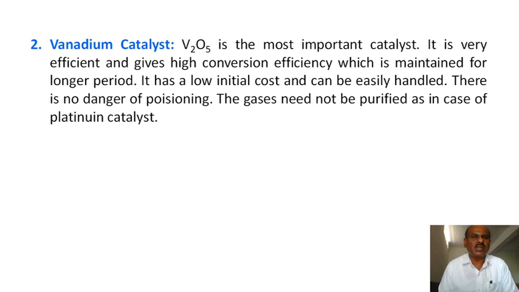But today, with the discovery of V2O5, this process is very simple, and you also obtain a good yield of the products. These are some of the benefits over the platinum catalyst. You may also be asked this in the examination.